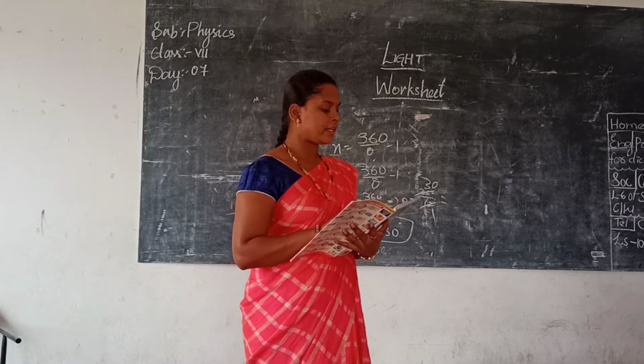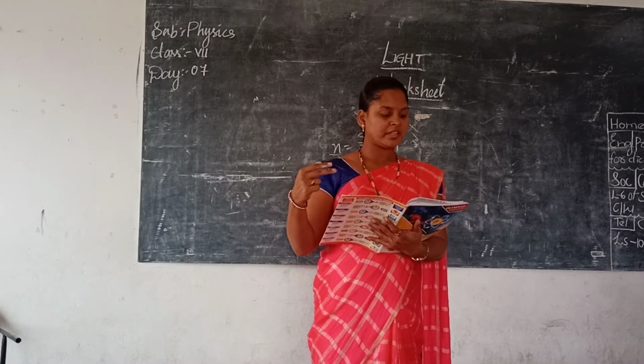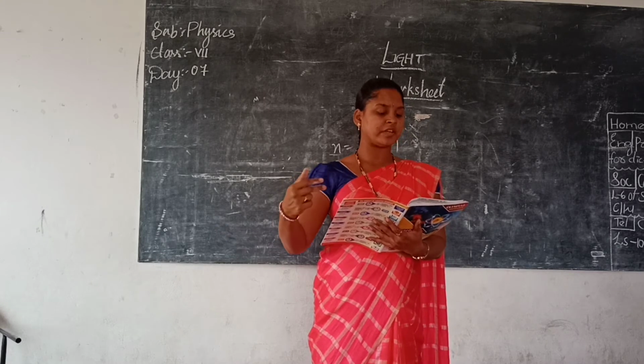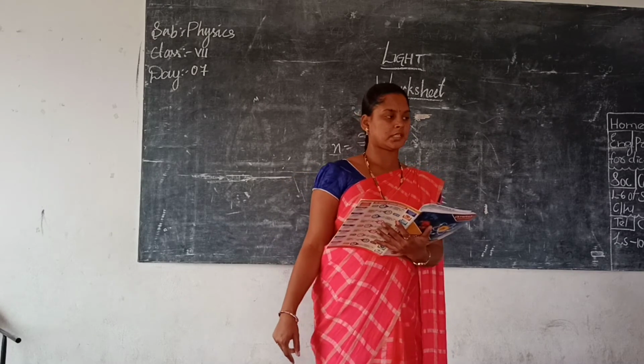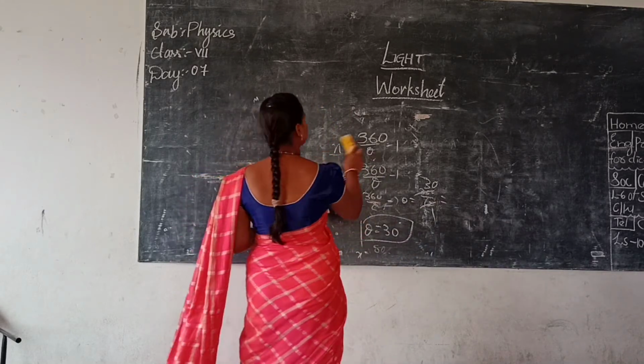An object is placed at a distance of 20 centimeters in front of a plane mirror. If the mirror moves towards the object by a distance of 20 centimeters, then find the displacement of the image.